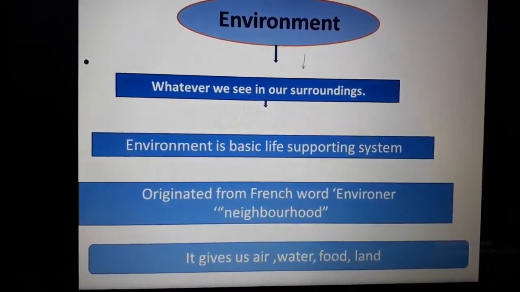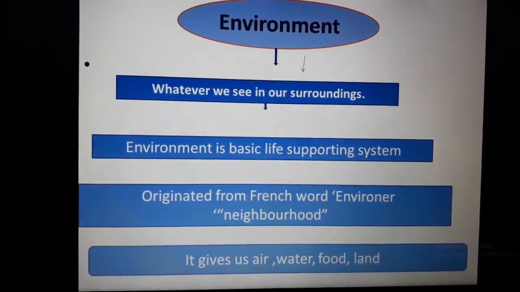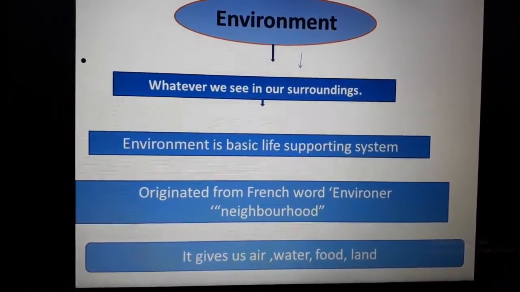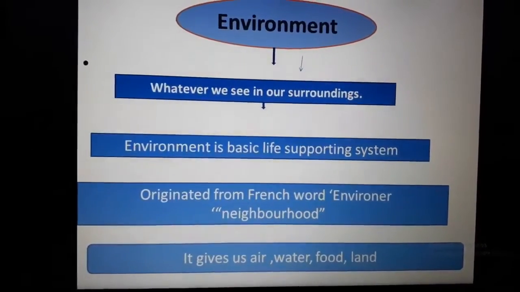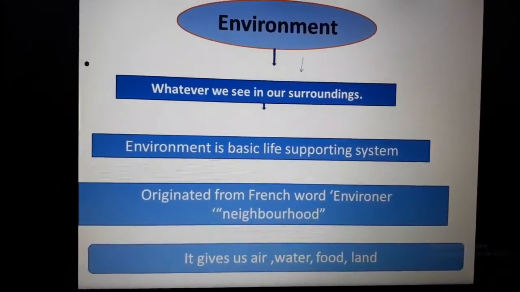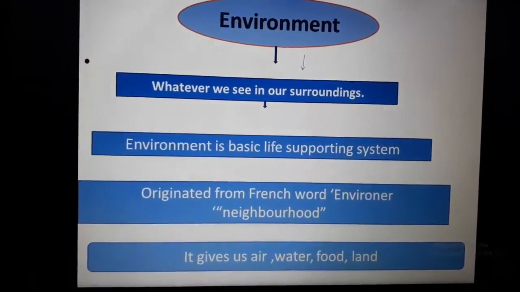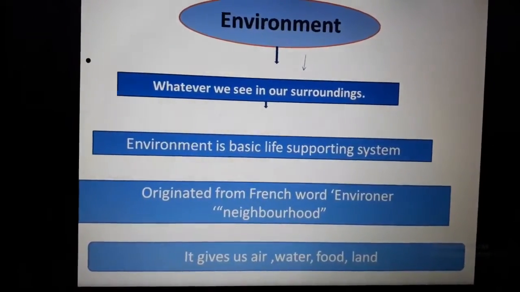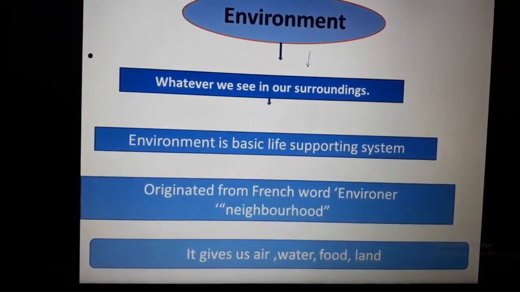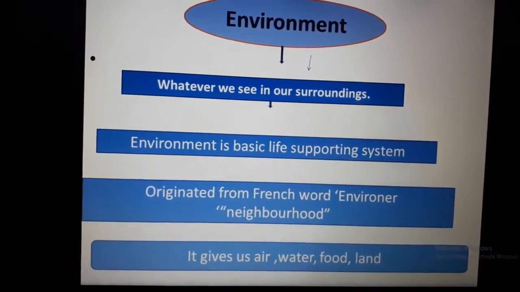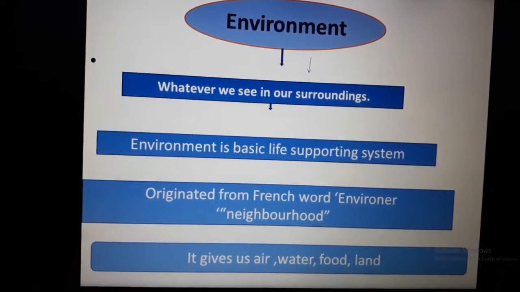The word environment originated from the French word environneur. Its meaning is neighborhood, meaning whatever the surrounding is, that is environment. Environment is a basic life supporting system. Why do we say that it is a basic life supporting system? Because the things present in the environment support life.